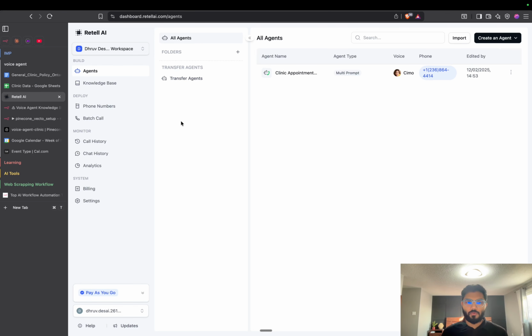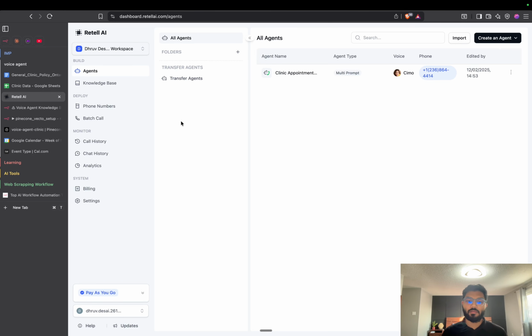There are a couple of tools you can use for this. I'm using Retell AI, but there are other tools like Vapi. Then if you want to clone your own voice, you can use 11 Labs and all that. So what I'm doing here is I'm taking help of Retell AI to answer a user on behalf of me. When we are talking about a voice agent, what is required? The first thing is it needs to convert text to voice, right? And voice to text. For that we are using Retell AI.